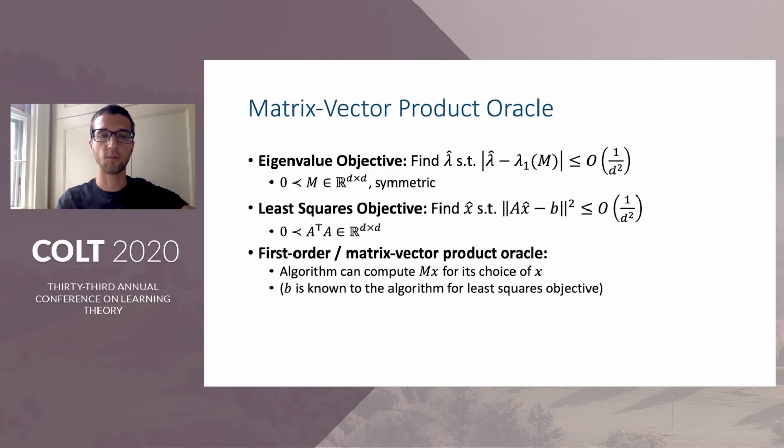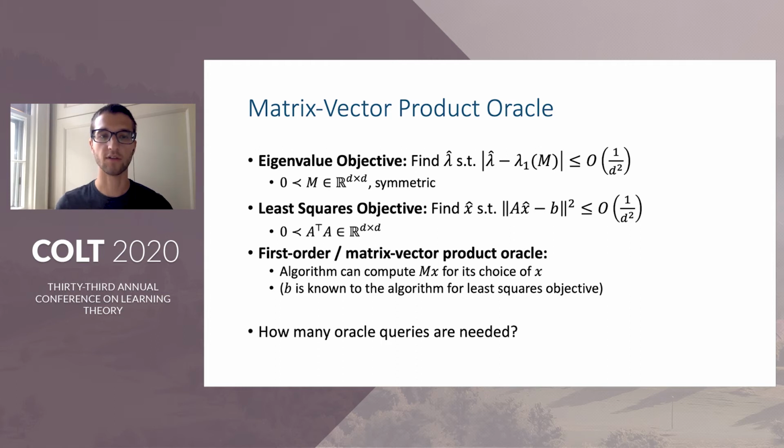Now, to state our lower bound, we consider a matrix vector product oracle. The algorithm is allowed to choose an adaptive sequence of vectors x, and it will receive back the product M times x for the eigenvalue objective and A transpose A x for the least squares objective. And for the least squares objective, we will allow the algorithm to just know the b vector directly.